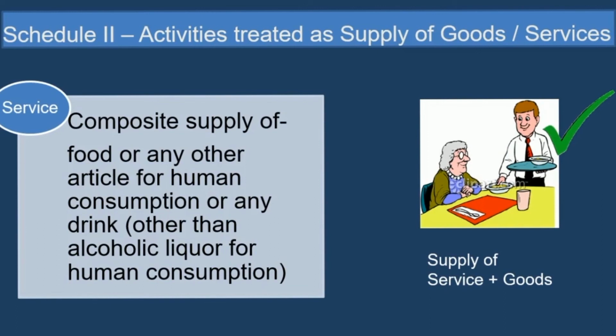You purchase one biscuit, one cold drink, one ice cream across the counter. There is nobody who is serving you, there is no service element involved, there is no composite supply. So that will be treated as an independent supply of goods. But in such cases like restaurants, or if the caterer is providing you the food as well as service, then that will be treated as a composite supply and taxable as supply of service.